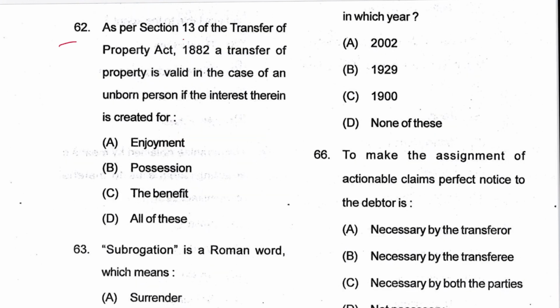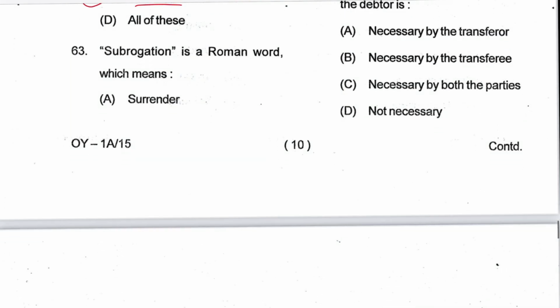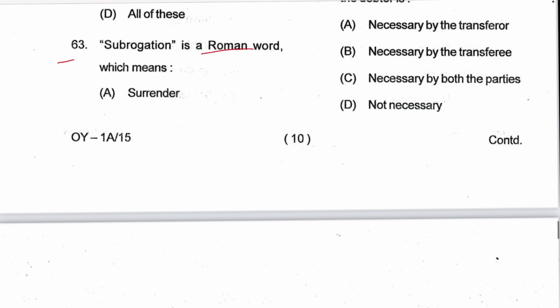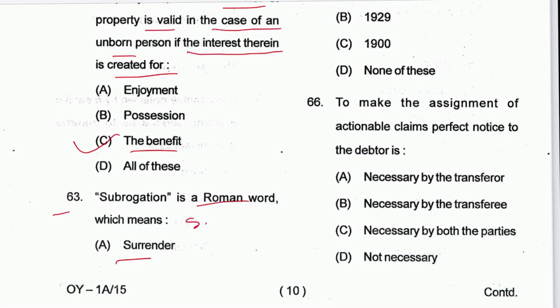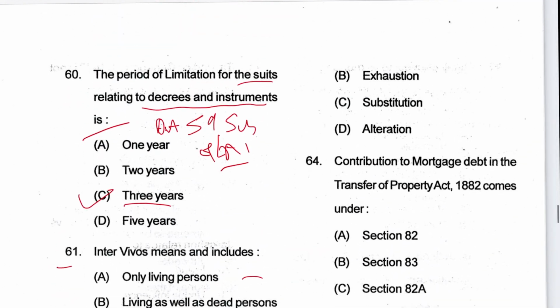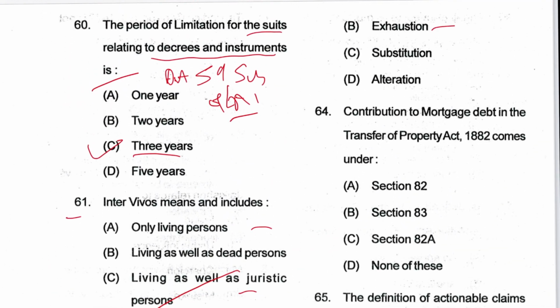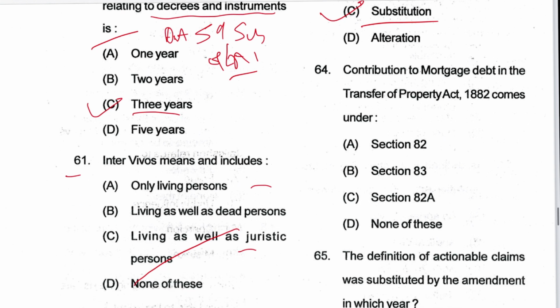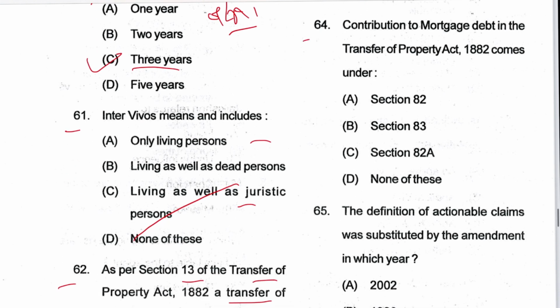Next, 62: as per section 13 of TPA, a transfer of property is valid in case of an unborn person if the interest is created for the benefit of the unborn child. C is the answer. Next, 63: subrogation in Roman word means substitution. So other options are here. This is so irritating. B and C. C is the answer. Next, 64: contribution to mortgage debt in a transfer of property comes under section 82. A is the answer.